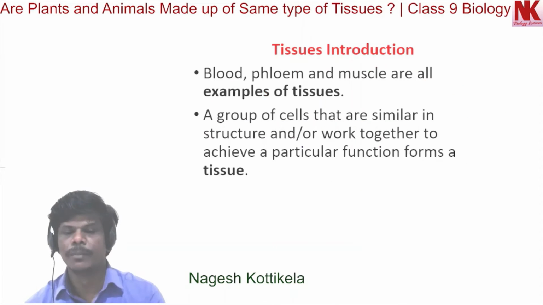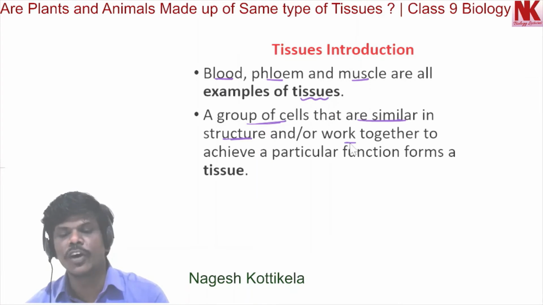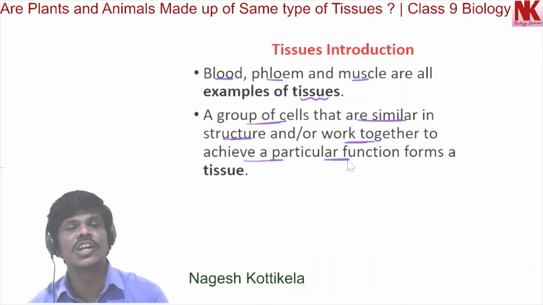Now, moving to the next. Blood in humans and other animals, phloem in plants, and muscle in humans and other animals, all these are examples of tissues. A group of cells that are similar in structure and work together to achieve a particular function forms a tissue.